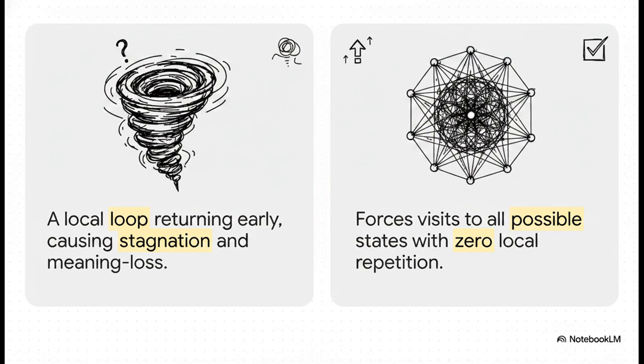In language processing, a semantic eddy is a loop of stagnation. It's when communication repeats a state before fully expressing an idea. The math solves this using aperiodic rotation, by rotating through the space using steps that share no common divisors with the total space. Like stepping by 3s in a space of 5, the system mathematically guarantees it will visit every single unique position before ever returning to the start. It enforces a complete, dense cycle of information without any redundant loops.